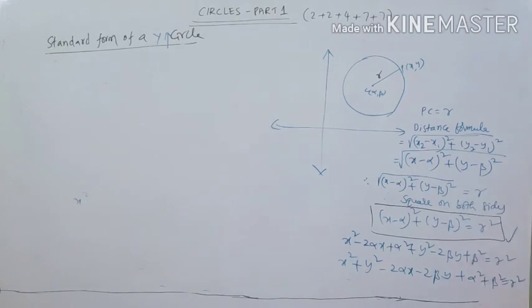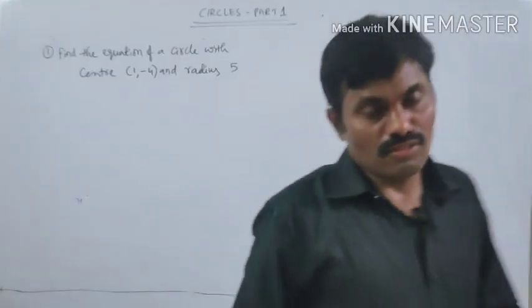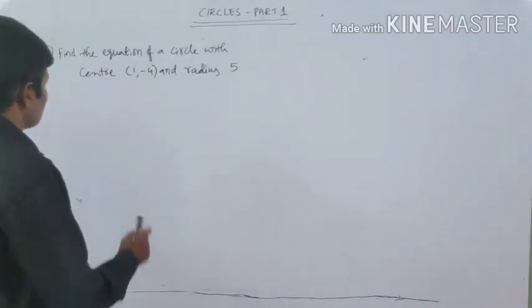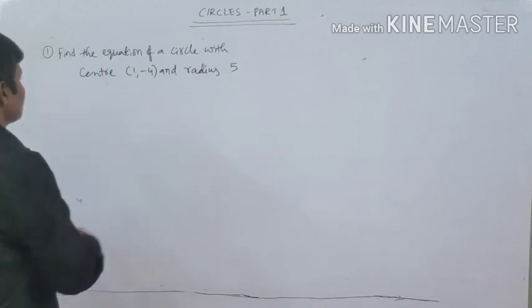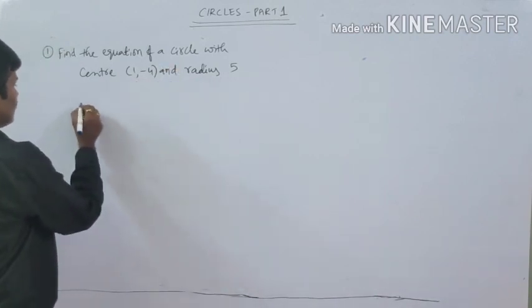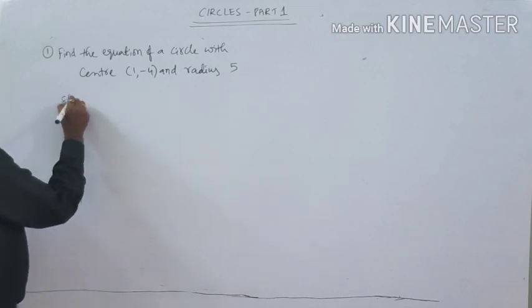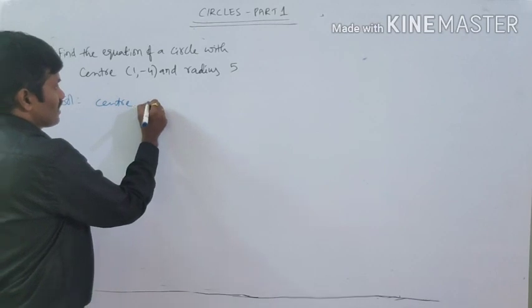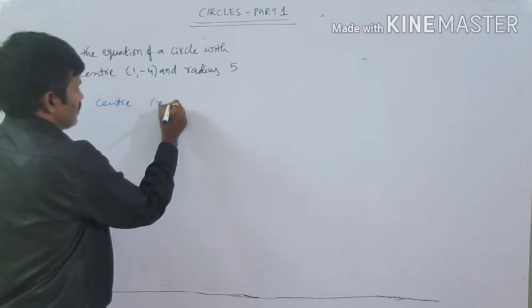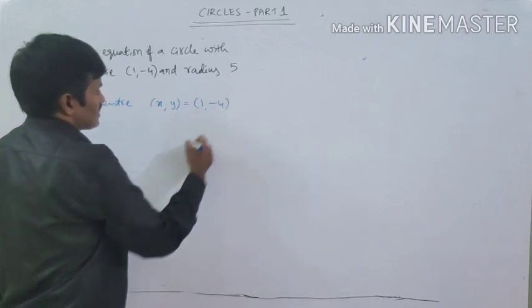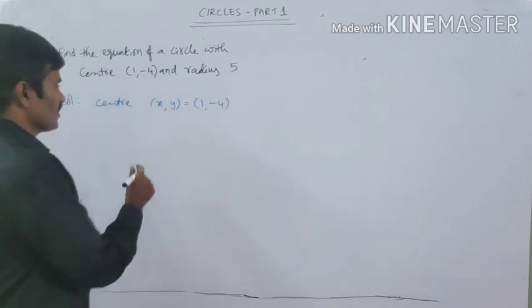Now we will solve one or two problems based on that concept. Find the equation of a circle with the center 1, minus 4 and radius 5. See here, the center x comma y is given, 1 comma minus 4, and the radius is also given.